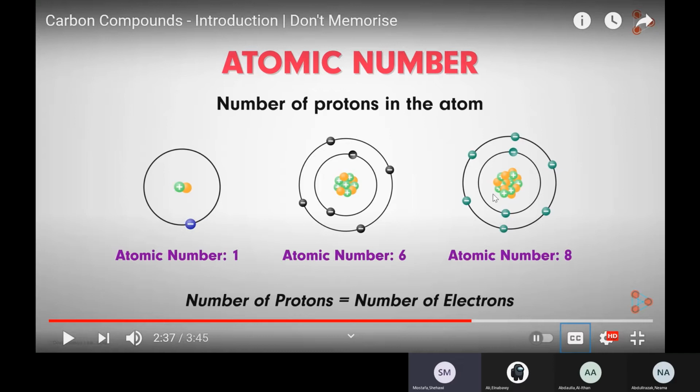The valence electron refers to the number of electrons in the outermost energy level. In hydrogen, it's 1. In carbon, it's 4. In oxygen, it's 6. It's not the atomic number, not equal. It equals the number of electrons that exist in the outermost energy level.